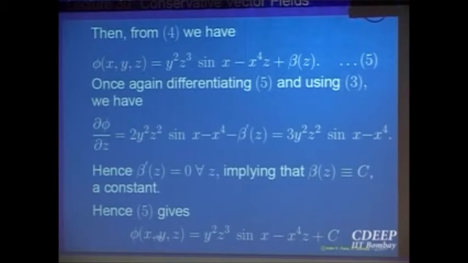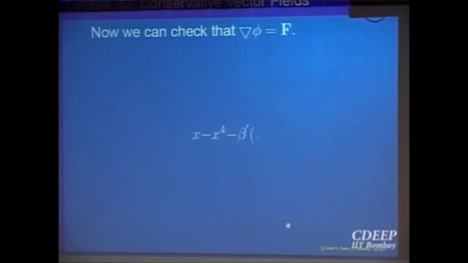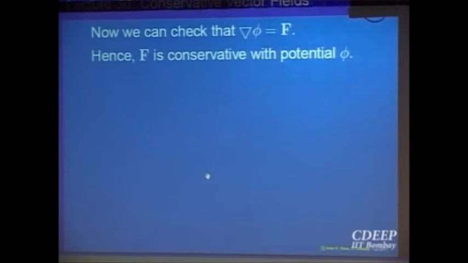Now I will verify that the gradient of this is equal to f. That has to be written. So verify that, and then it is conservative. So that is the advantage of having something which is conservative. Namely, a conservative vector field allows you to compute the line integral without bothering about the curve joining the two points. And one class of functions for which checking conservativeness is easy is radial functions. They are always conservative.